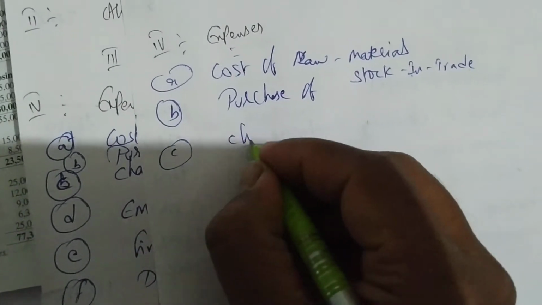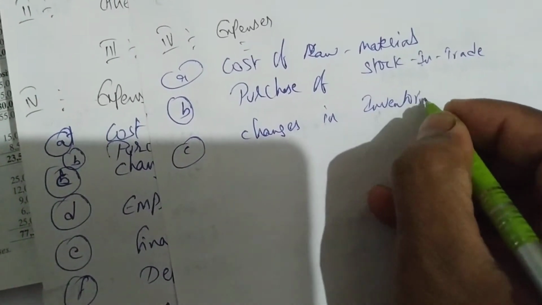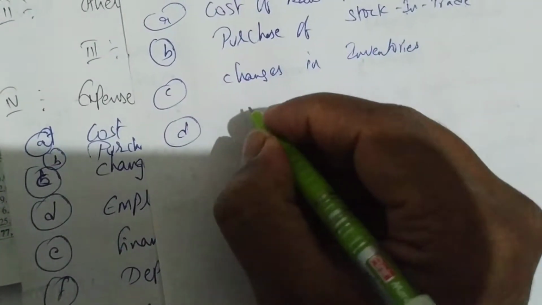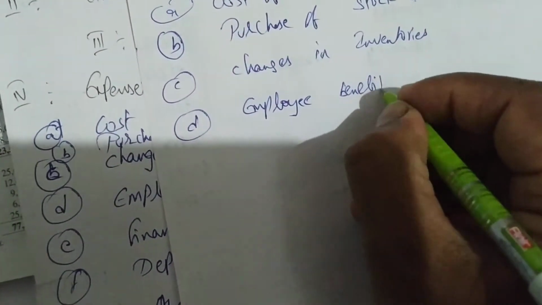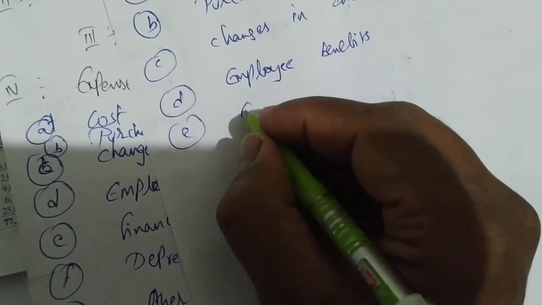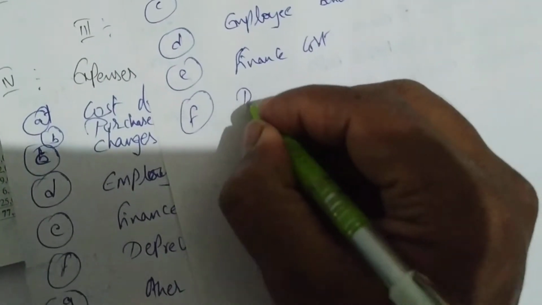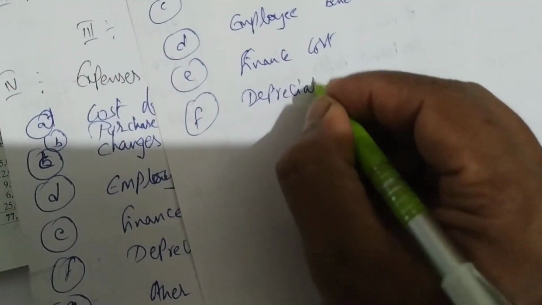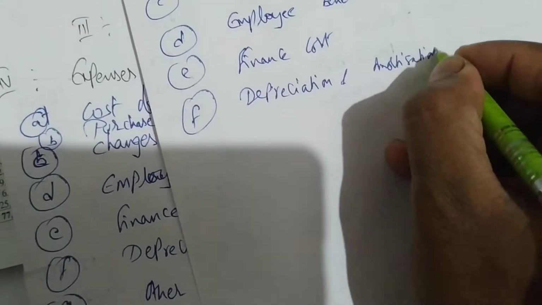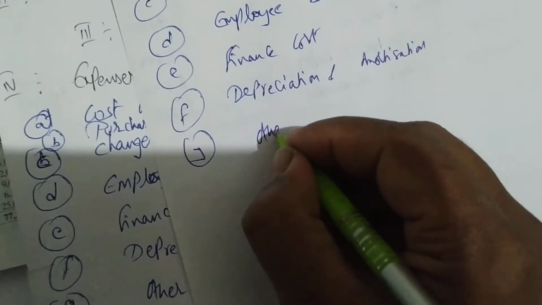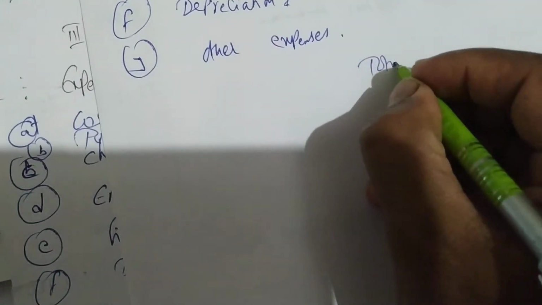And c, changes in inventories. d, employee benefits. Then e, finance cost. f, depreciation and amortization. g, other expenses. Then we write total expenses.